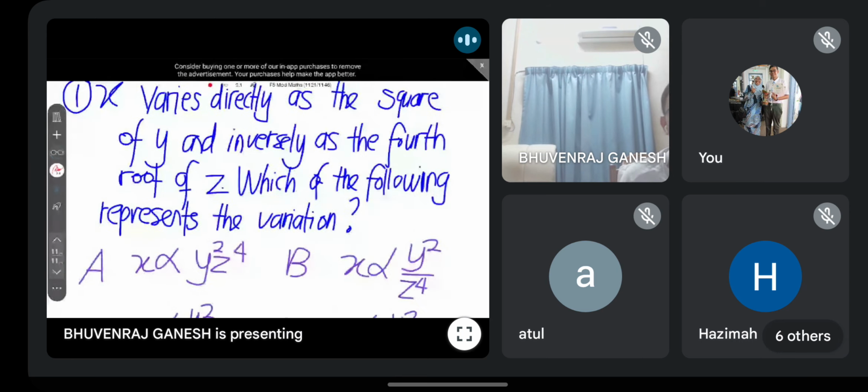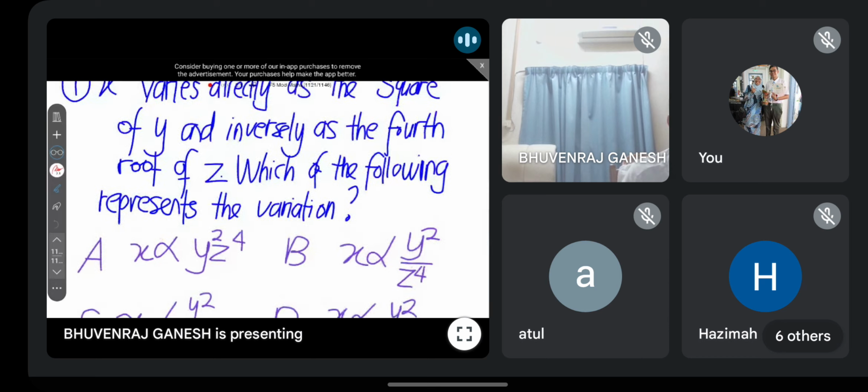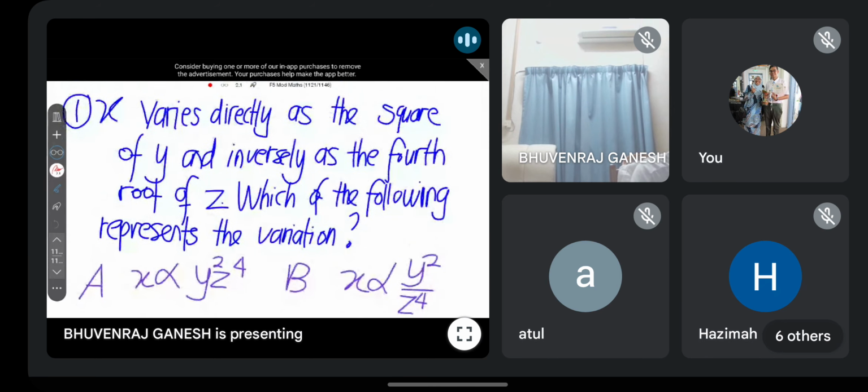Okay, trick question. All the questions here have a trick, so you must be a bit careful when you read the question. They say that X varies directly as square of Y. X berkadar terus dengan kuasa 2Y.